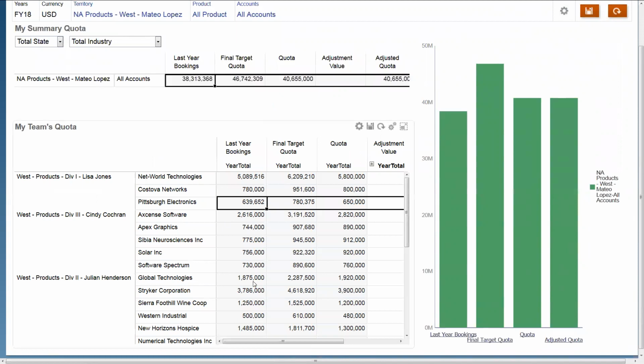Another benefit we see is that now it's easy for sales managers to explain to their sales reps how their number is calculated. They can say, look, here's your set of accounts, here's what they booked last year, we grew that number 22%, and that forms the basis of your quota.